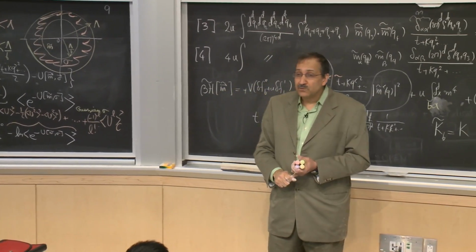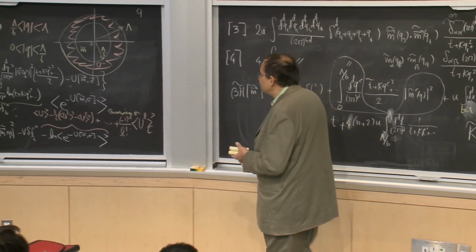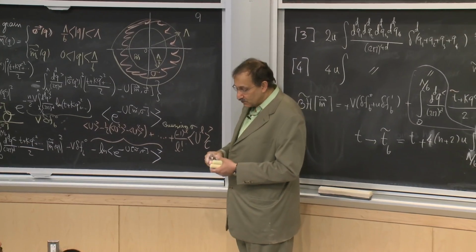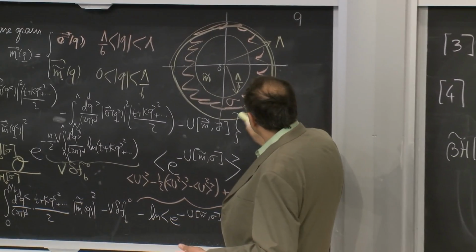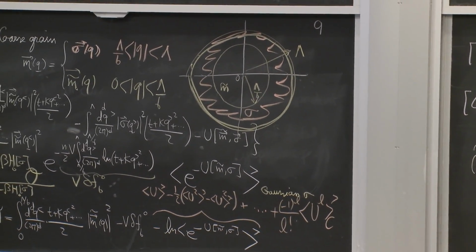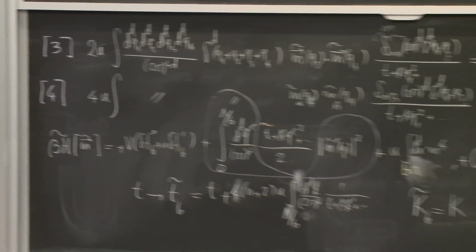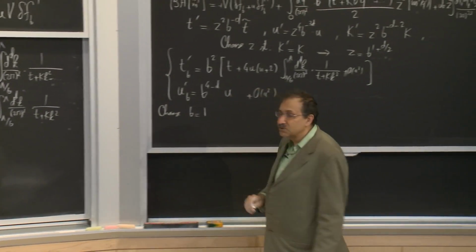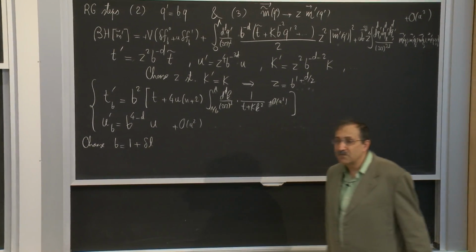And it turns out to be useful just as a language tool, not as a conceptual tool, to make this b very close to 1, so that effectively we are just removing a very, very tiny thin shell around the boundary. So essentially what I'm saying is choose b that is almost 1, but maybe a little bit shifted from 1.